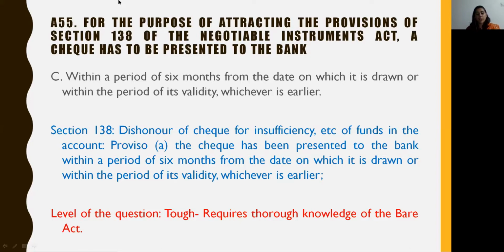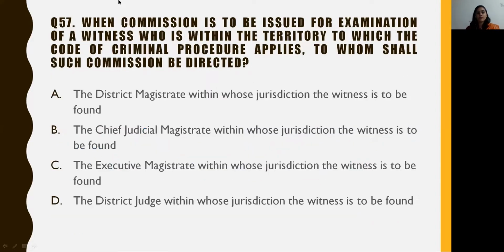Thus, we can see that this question has directly been picked up from the proviso of Section 138. The level of this question can be marked as tough as it requires thorough knowledge of the provisions of the Act. Even though Section 138 is one of the very important sections of the Negotiable Instruments Act, still knowing the intricacies of its proviso becomes slightly tough.